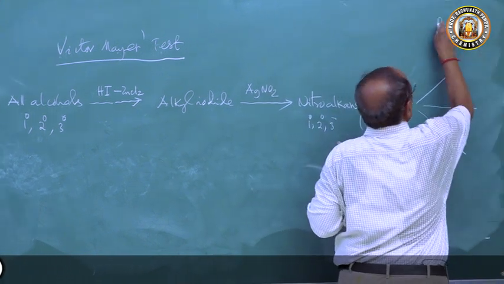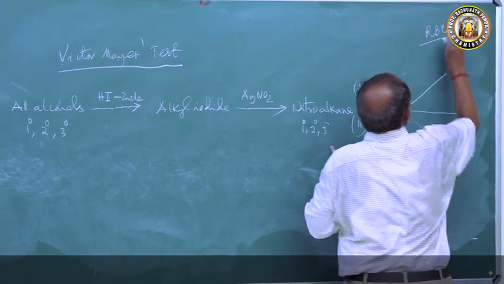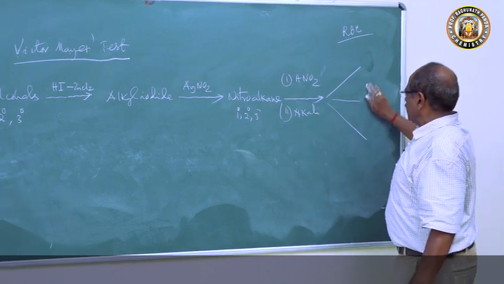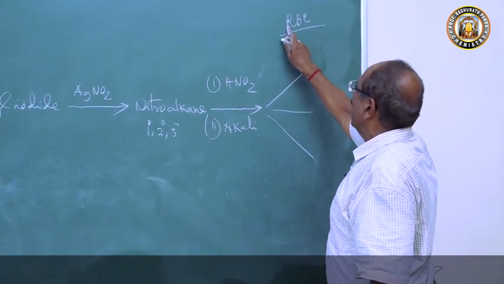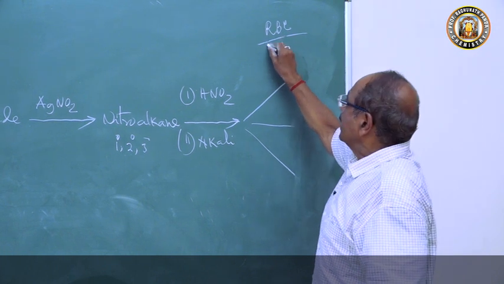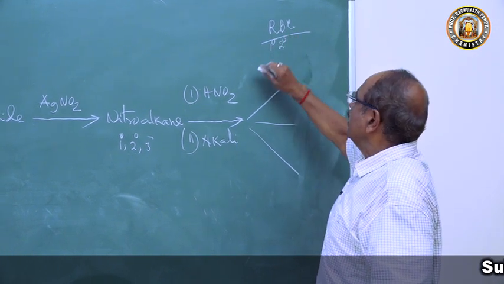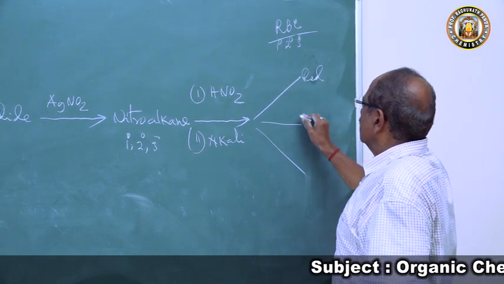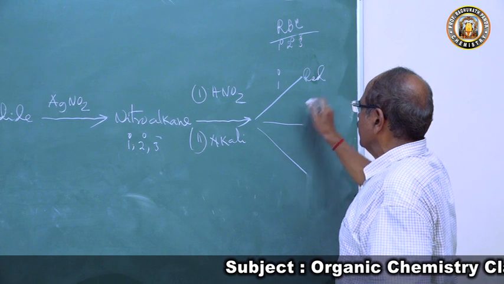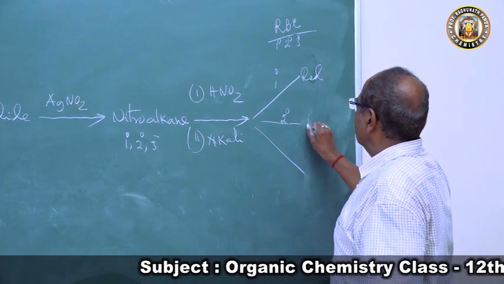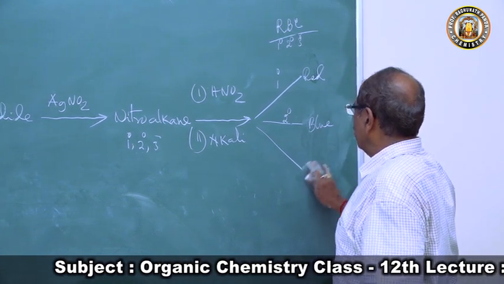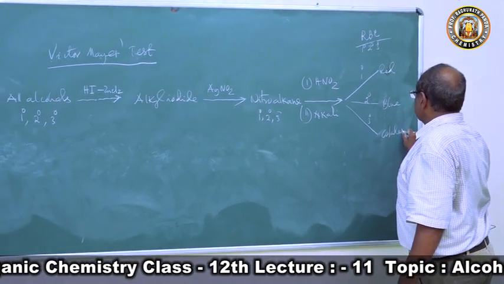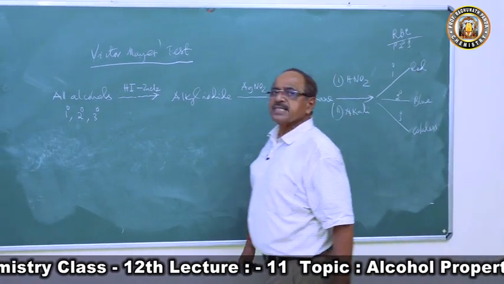What is that coloration? Remember like this, RBC. The 3 types of different alcohols produce RBC. 1 degree R, 2 degree B, 3 degree C. So what is R? R is red. So 1 degree will form red coloration. Then 2 degree will form blue coloration and 3 degree will remain colorless. So very simple, very simple.